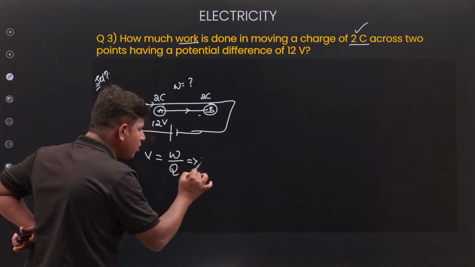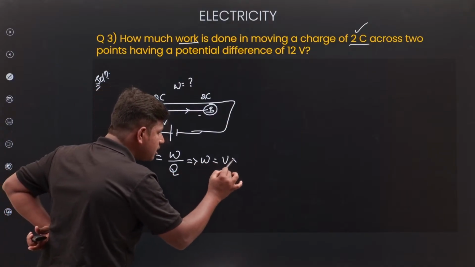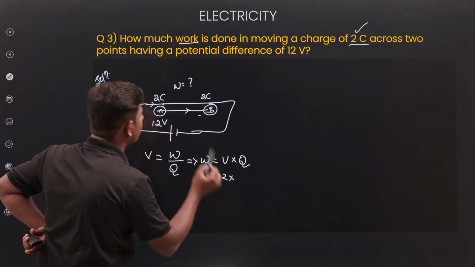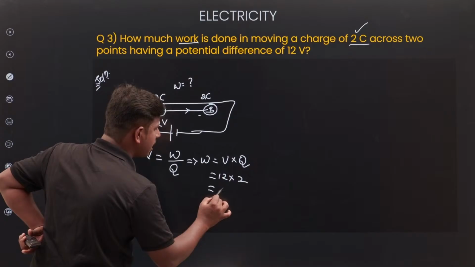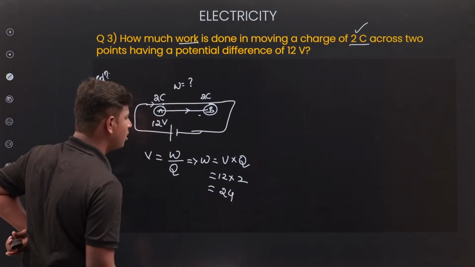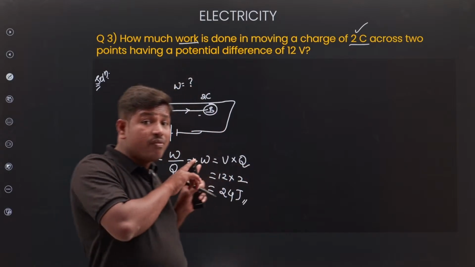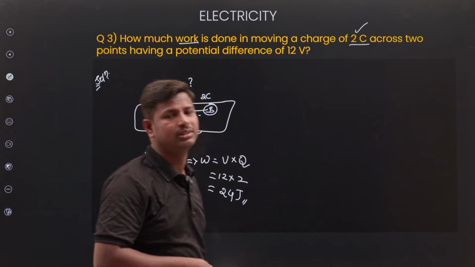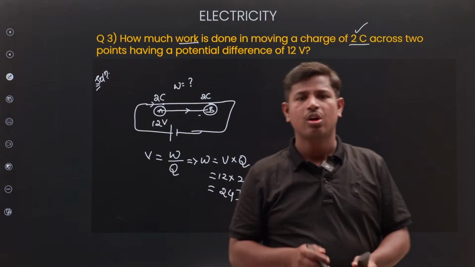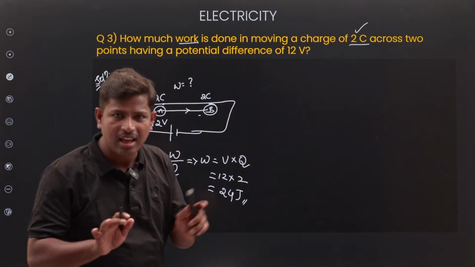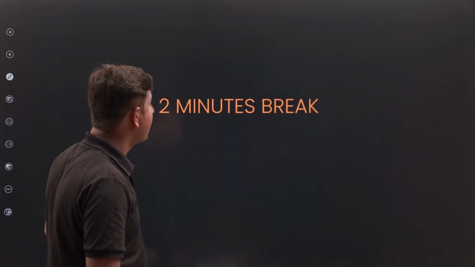Then W is equal to voltage into Q. Voltage 12, charge 2, 12 times 2 is 24. So 24 joules of work is required moving from A to B, which has 12 volts of potential. Clear? Next, have a break.